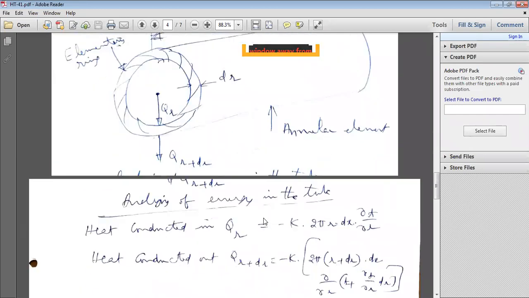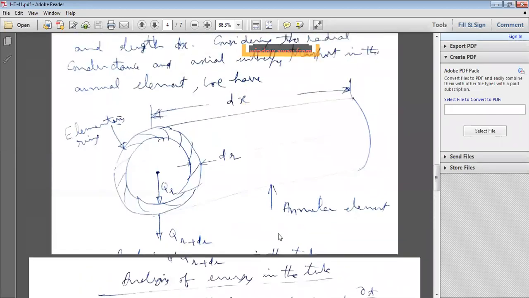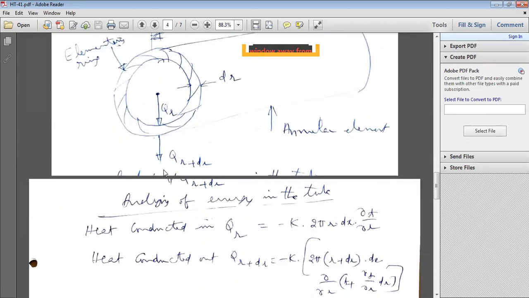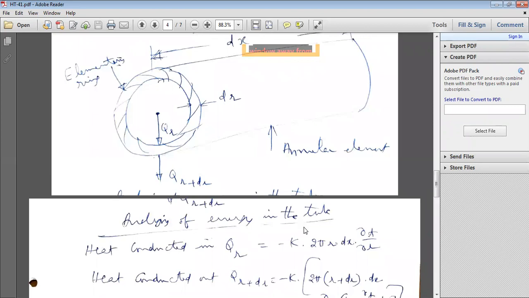So here there are three energies. One is conduction heat transfer into the inner radius, Q_r, and conduction heat transfer coming out from the outer radius, Q at r plus dr. Those are two energies. And what is the third energy? Whenever fluid is flowing with temperature, it has some heat energy. That is convection heat transfer or heat energy. Okay.